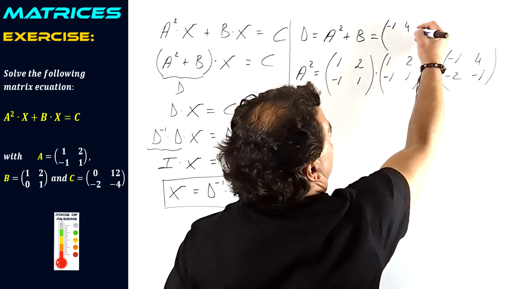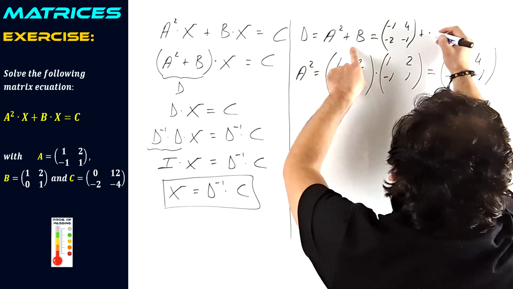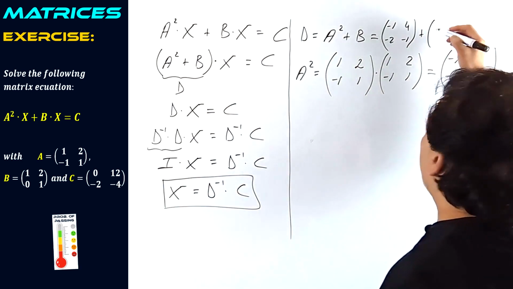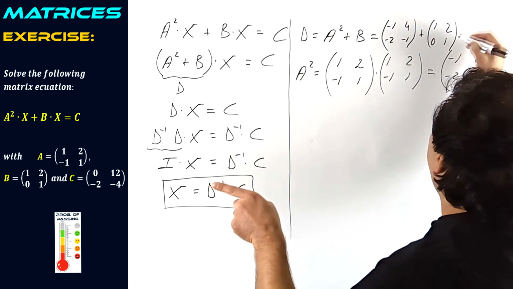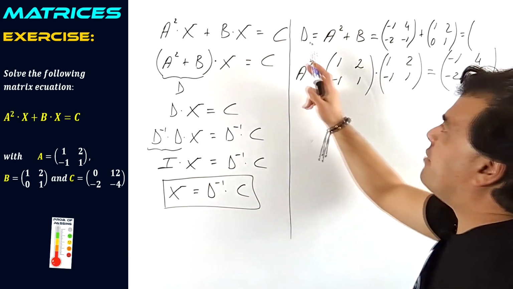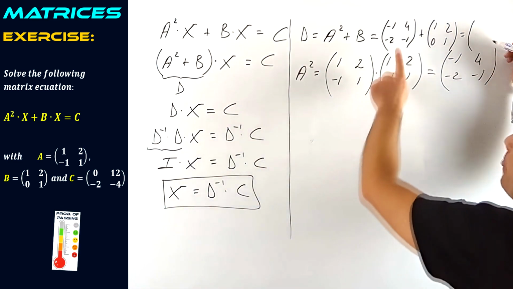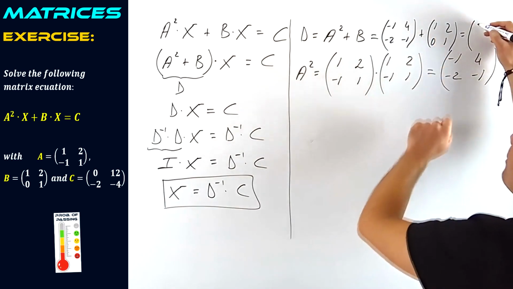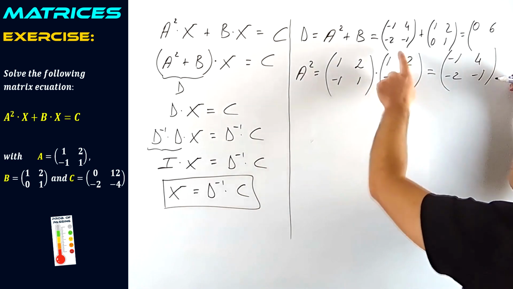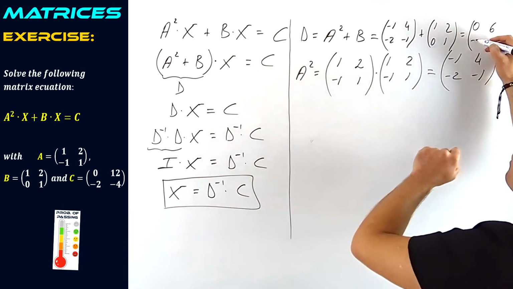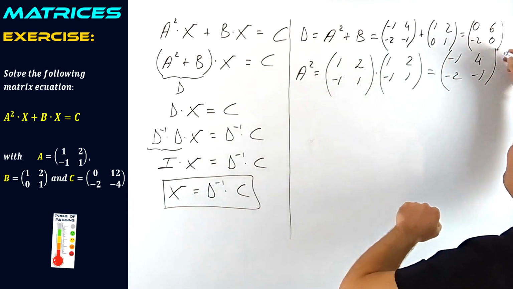Negative 1, 4, negative 2, negative 1, plus matrix B, that you can read, 1, 2, 0, 1. And there we have our matrix D in order to solve our matrix X. Negative 1 plus 1 is 0. 4 plus 2 is 6. Negative 2 plus 0 is negative 2. And finally, negative 1 plus 1 is 0.